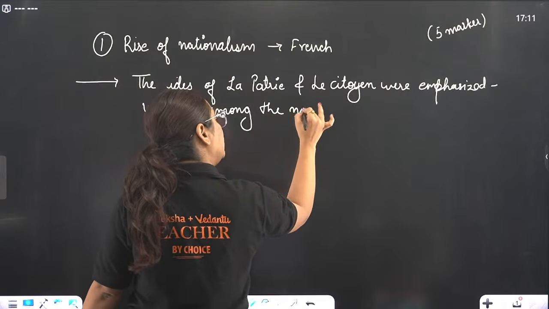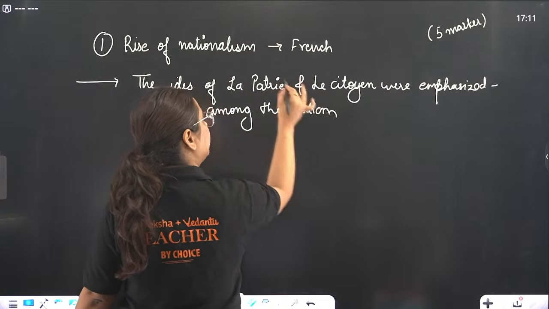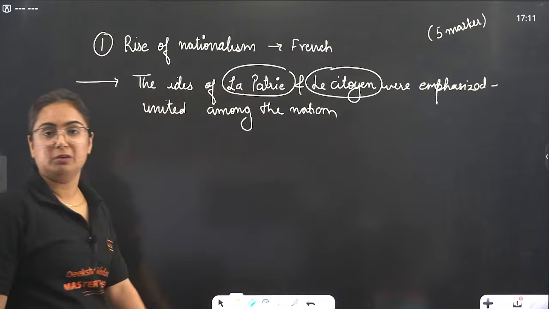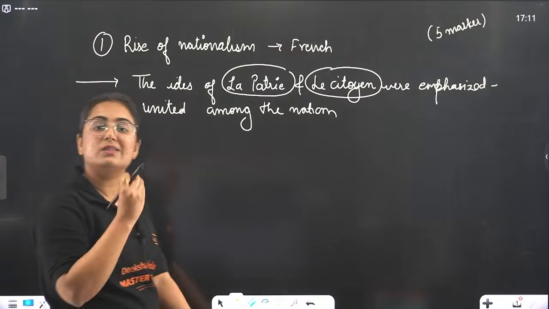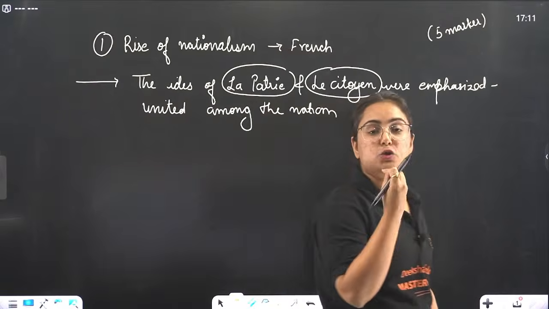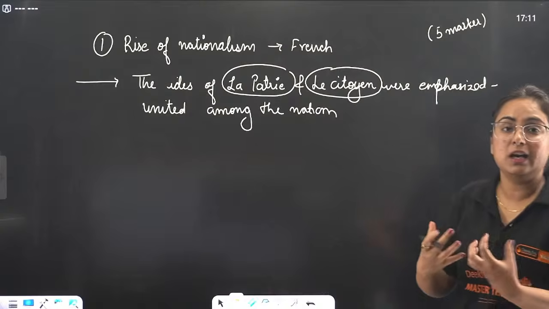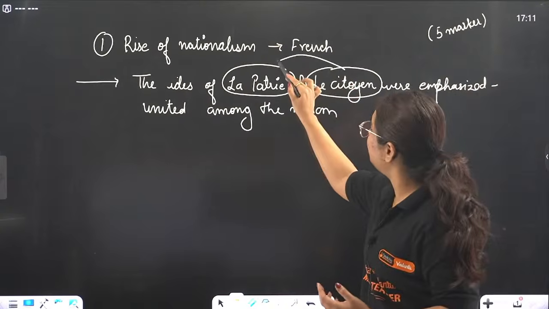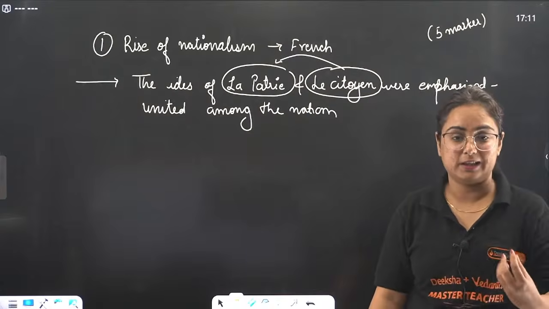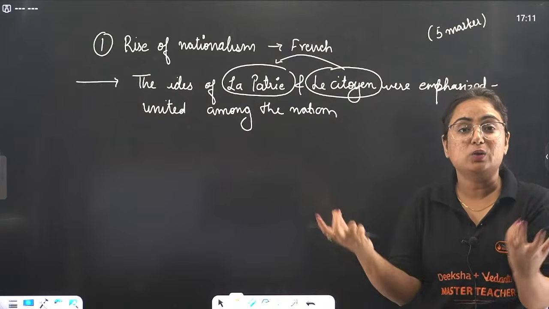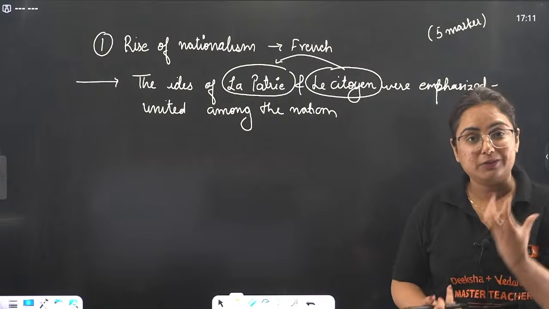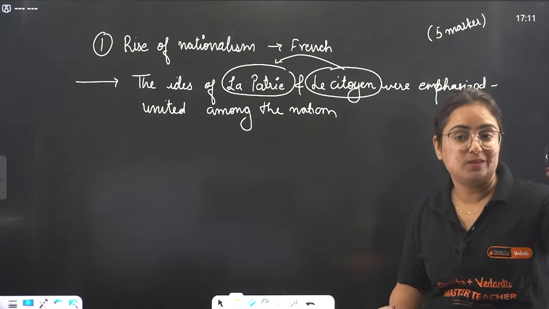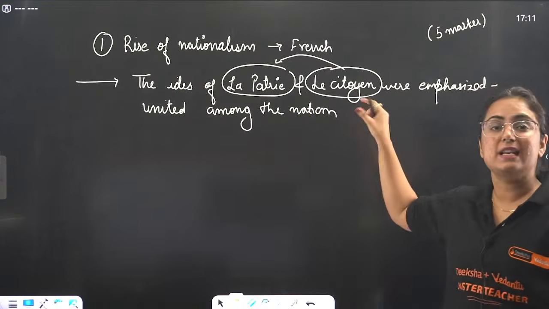Before knowing this, let me make you understand what the words la patrie and les citoyens mean. La patrie here means the fatherland, and les citoyens here means that we are the citizens. We are the citizens of this fatherland, and hence we have a united community. So a feeling of unity, or nationalism, emerged with the ideas popularized as la patrie and les citoyens.